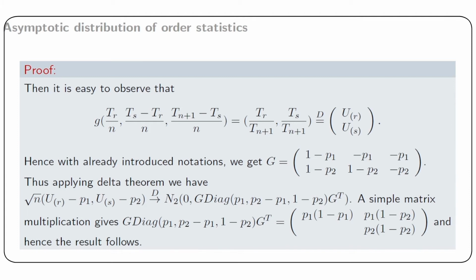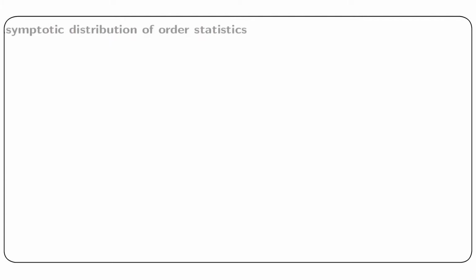Now we can at once generalize lemma 3 because we can have more than two order statistics.